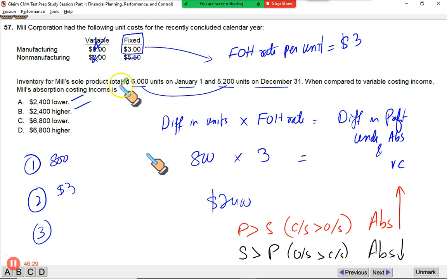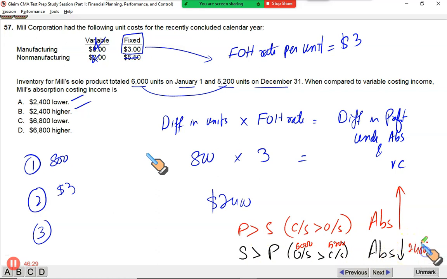Now let us see what is the case here. Inventory for Mill's product totaled 6,000 units on January 1st. Opening stock was 6,000 units and the closing stock was 5,200 units. That clearly means that we sold more than we produced. That's why your opening stock has fallen to 5,200 by the year end. Sales are more than production, which means your absorption costing profit would be lower. By how much? By $2,400.